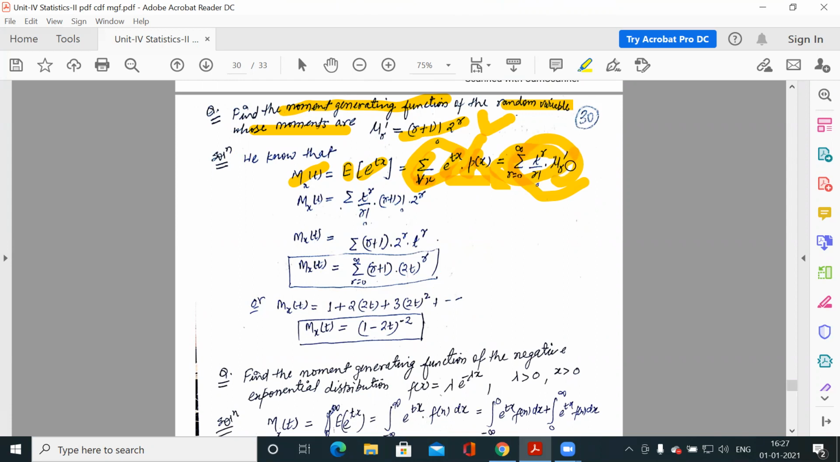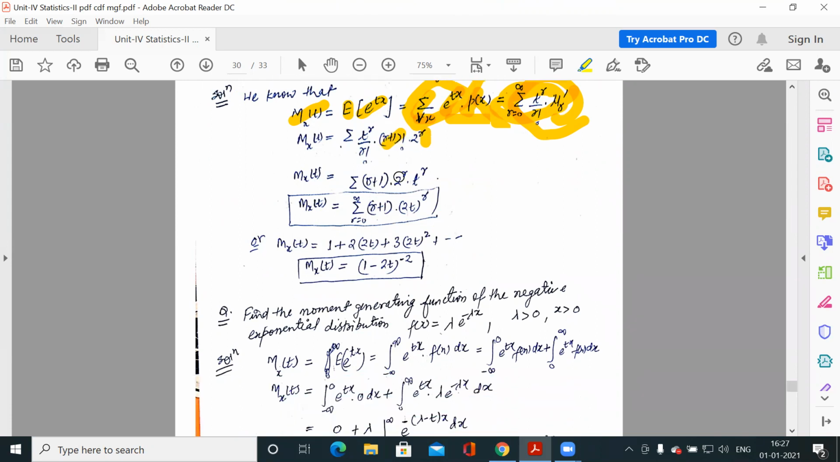So now mu r dash is given, so writing the value for mu r dash, it is r plus 1 factorial 2 to the power r. So again, this is factorial r. So after dividing this, we will get r plus 1, 2 to the power r, t to the power r. So it is 2t to the power r. Now expand this from r is equal to 0 to infinite. So this is your series. So this is your MGF.